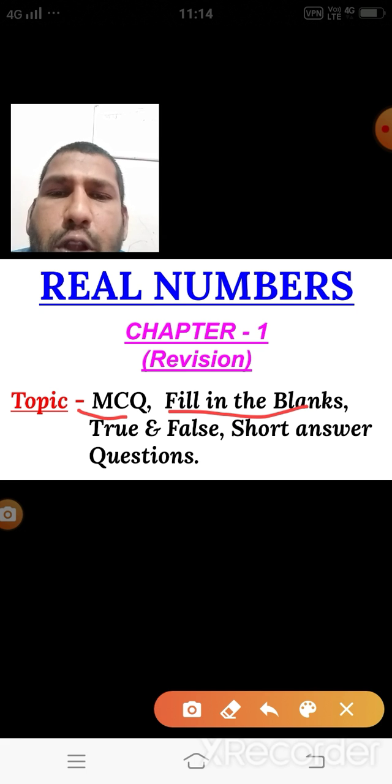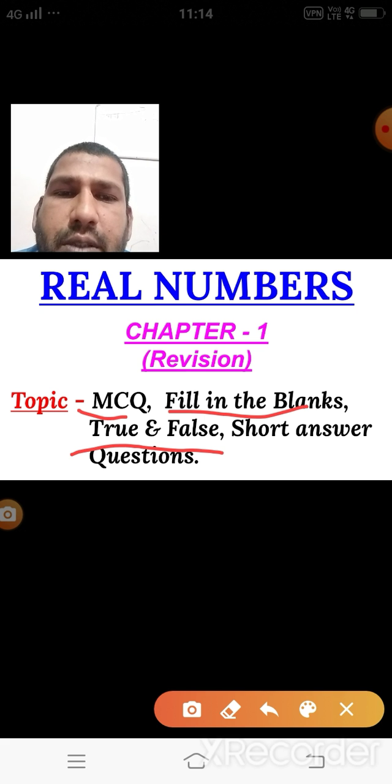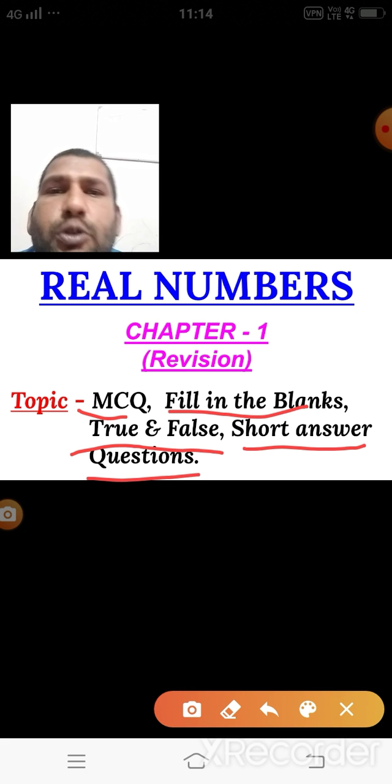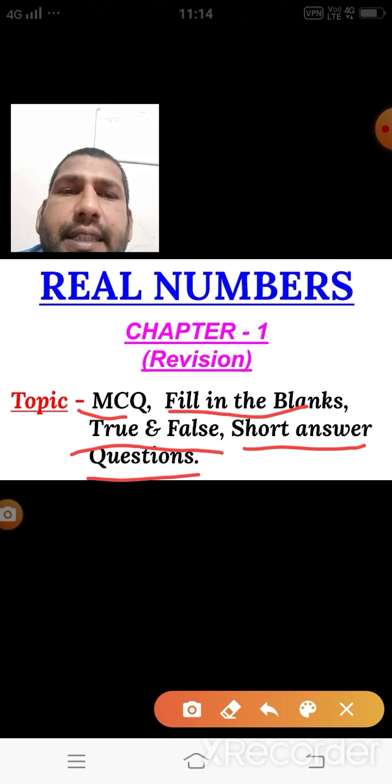Then the true false questions are there. In true false questions, you have to write whether the given statement is true or false. And for 1 mark short answer type questions, you have to write 2 or 3 steps if the question is given.